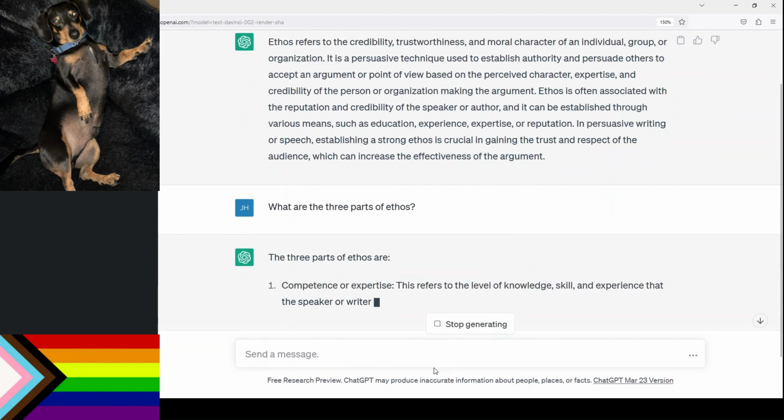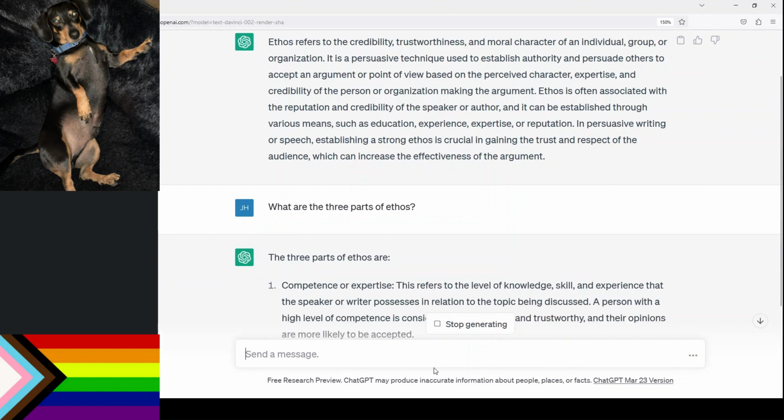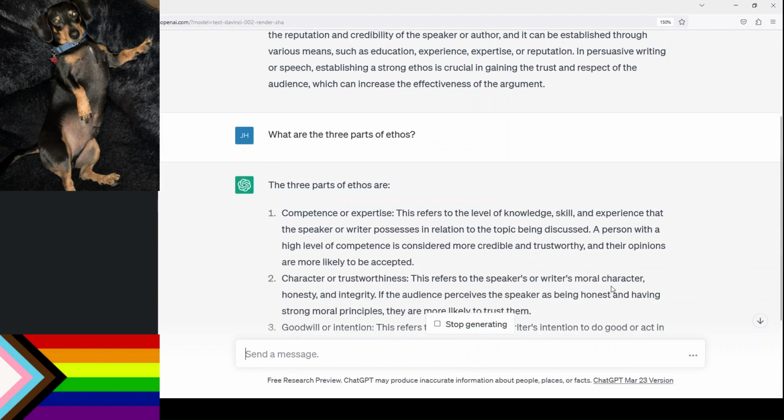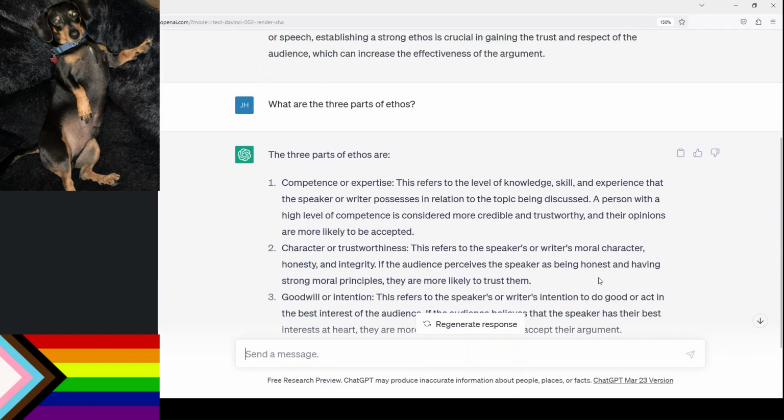All right, so starting off, competence or expertise, I would kind of generally say that this is phronesis when we're thinking about ethos. So phronesis is kind of your practical knowledge, how you're able to show your audience that you kind of know what you are doing. Character and trustworthiness, this probably goes back to arete. Arete is showing or displaying our good moral character to our audience.